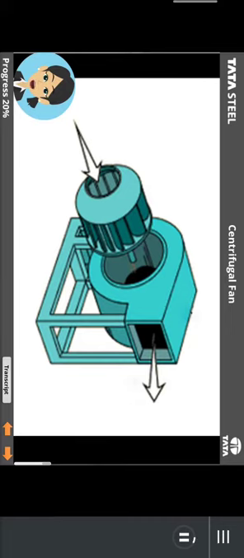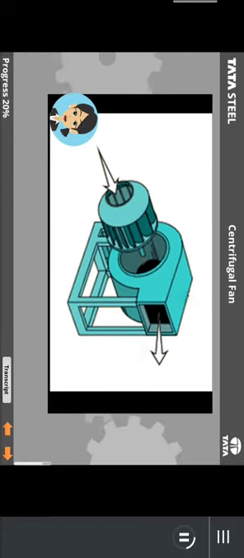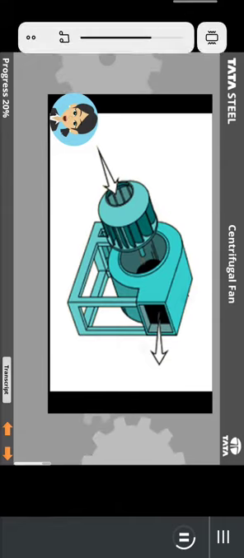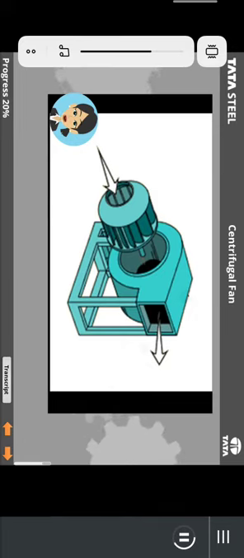Now that we know about the classification, let us move on to the first kind of fan, which is centrifugal fan. A centrifugal fan is a mechanical device for moving air or other gases. These fans increase the speed and volume of an airstream with the rotating impellers. Let us get into it more clearly.